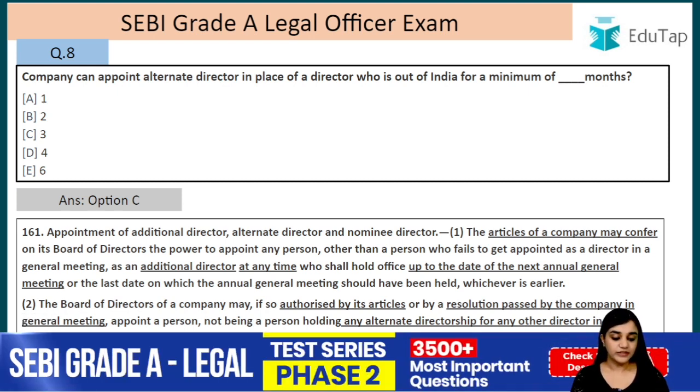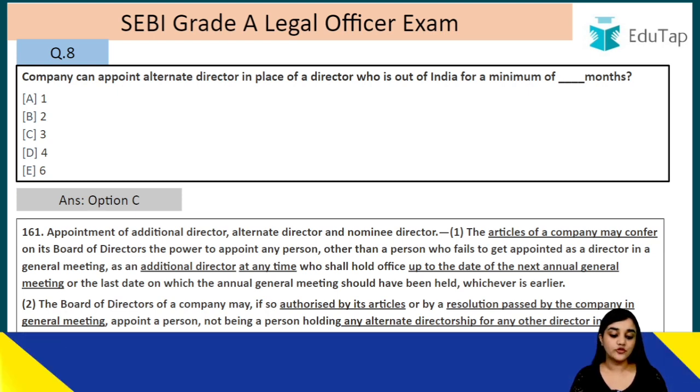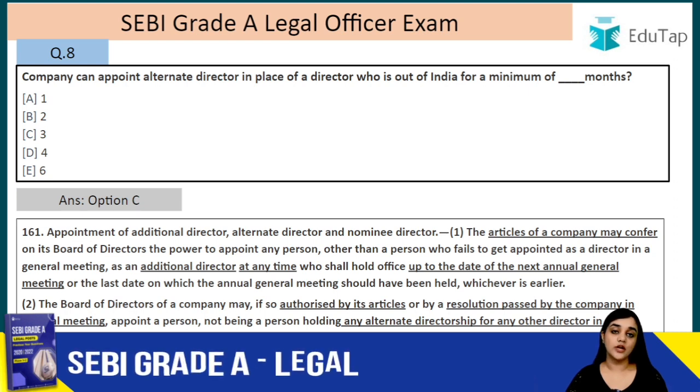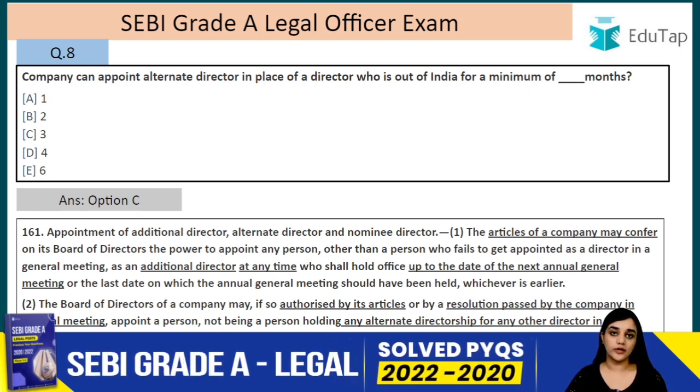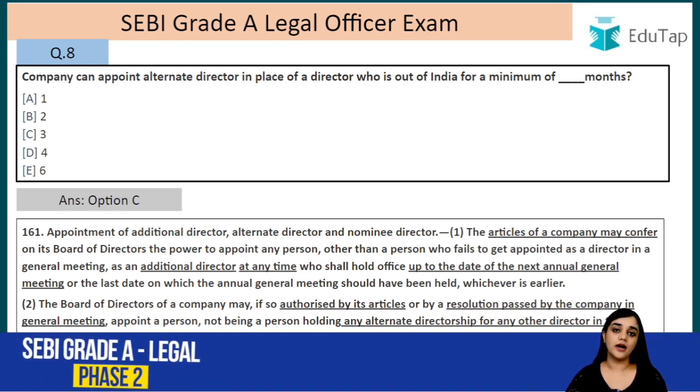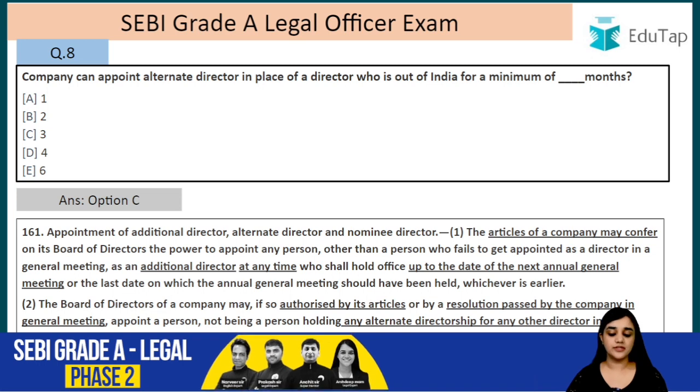So up to the date of the next annual general meeting or the last date on which the annual general meeting should have been held, whichever is earlier. Or if the general meeting was not held, then in that case the last date on which the general meeting should have happened. In that case, it will be considered out of both these dates, whichever is earlier.